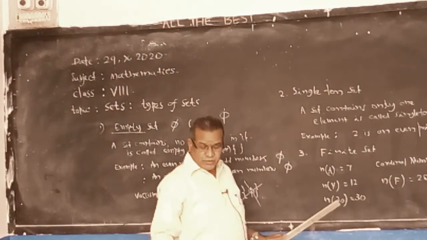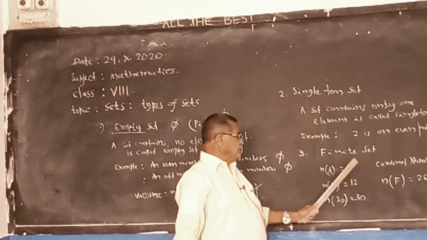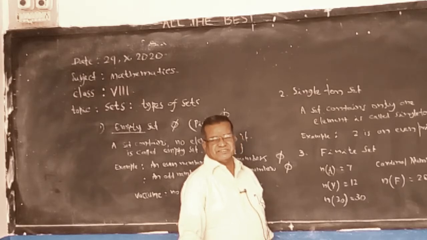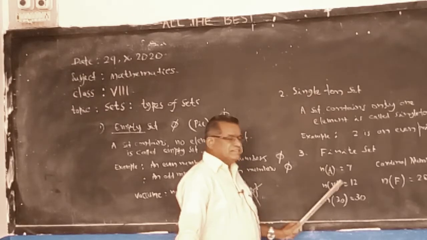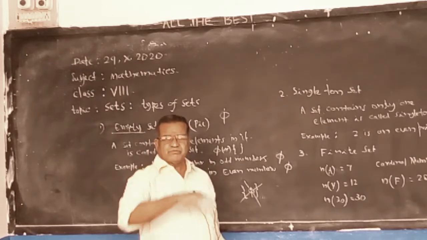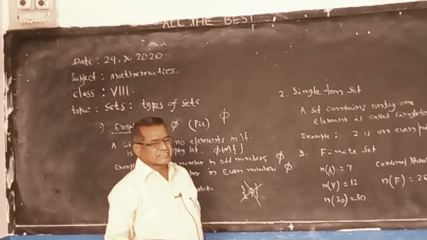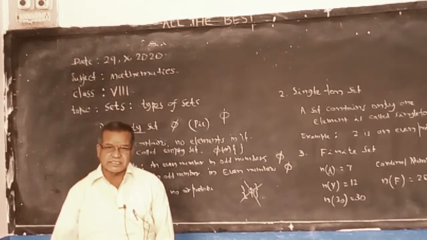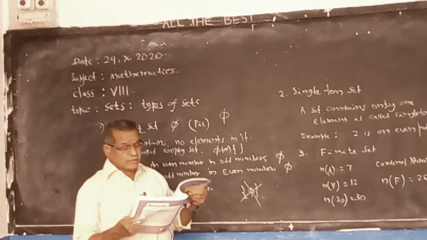So when we know the cardinal number, the set is called finite. A finite set: we can count the number of elements. We can give so many examples.